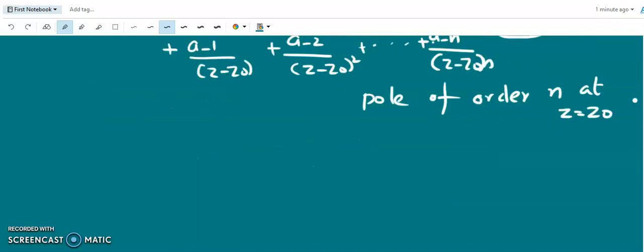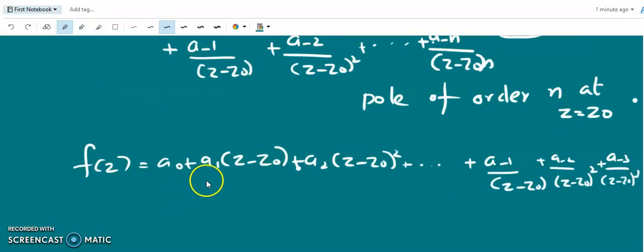For example, if f of z is equal to a0 plus a1 into z minus z0 plus a2 into z minus z0 whole square plus etc. plus a minus 1 divided by z minus z0 plus a minus 2 divided by z minus z0 whole square plus a minus 3 divided by z minus z0 whole cube.